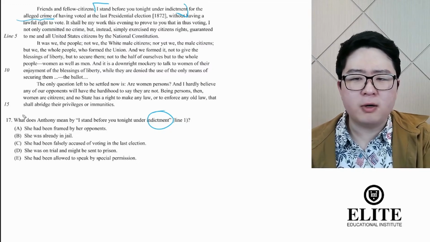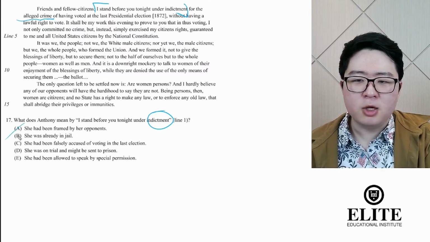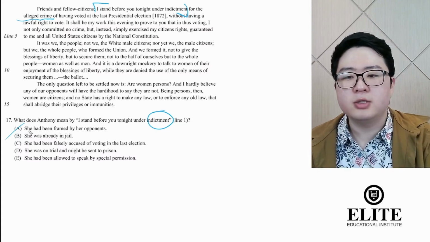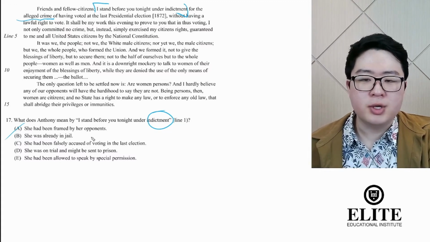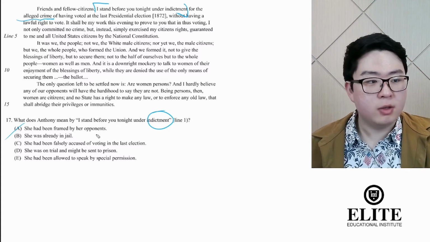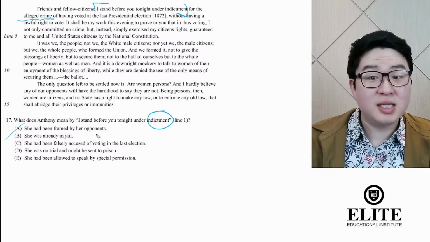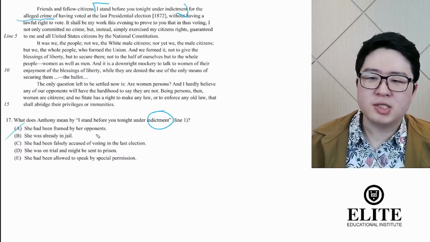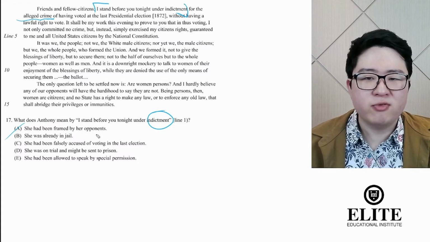So there's nothing about framing. There's nothing about opponents trying to make up the fact that she voted because she did vote. She did, right? So we strike out A. B, she was already in jail, right? Well, no, she's on trial. She's in a court, right? And logistically, practically, you might say, oh, she might have been in jail, right? Right before the trial, right? They arrest her, they put her in jail temporarily, and then they bring her before court.